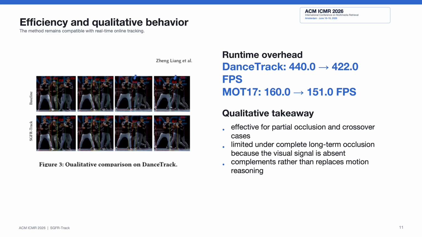It is also important to clarify the limitation of our method. SGFR Track is most effective for partial occlusion, crossover, and feature contamination cases. When the target is completely occluded for a long time, the visual signal itself is absent, and spectral restoration cannot recover information that is not observed. In such cases, the method naturally relies on the motion model of the base tracker. Therefore, SGFR Track should be understood as a complementary appearance repair module, rather than a replacement for motion reasoning.